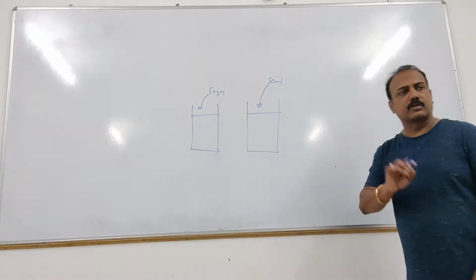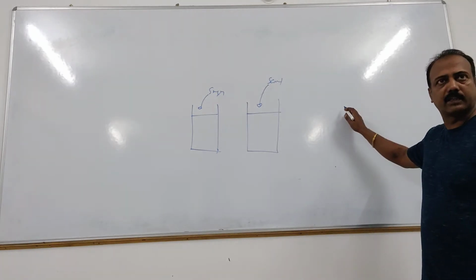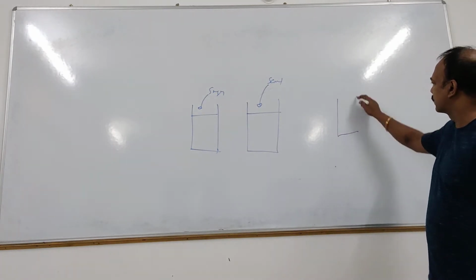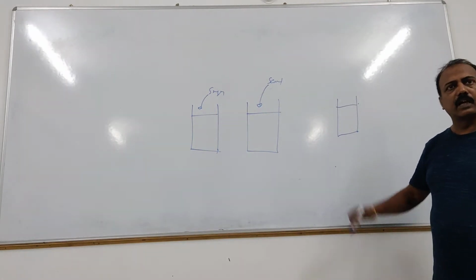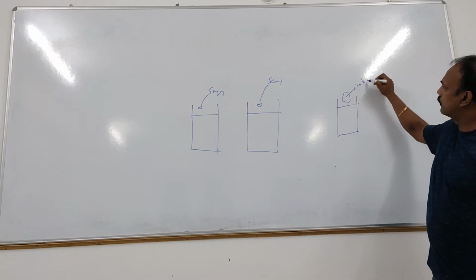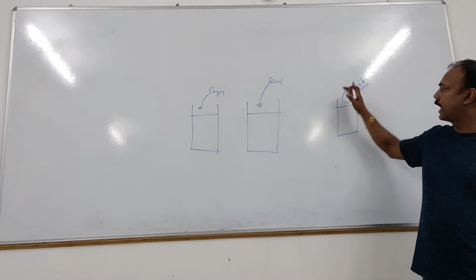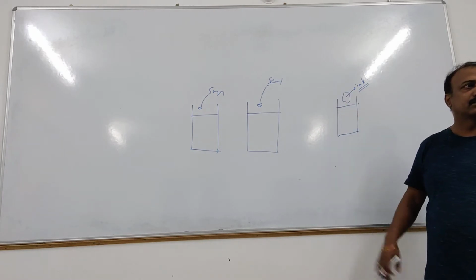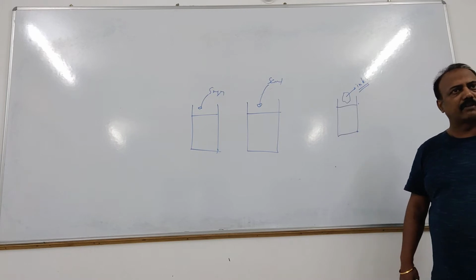Suppose I am taking an example, then it will be easier for you. Whatever is coming in my mind, don't think I am remembering all these things. A little bit of water is there, and in that I added some amount of ink. I taught you in class 11 also. When you add this ink, it will all spread around first, then that will dissolve and will form the solution, right?